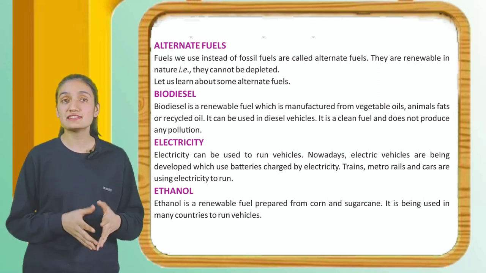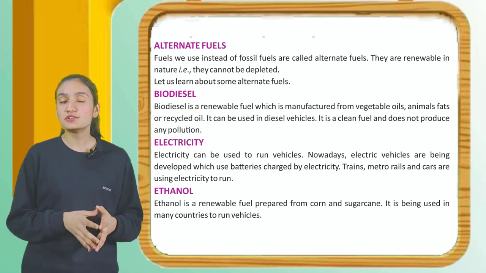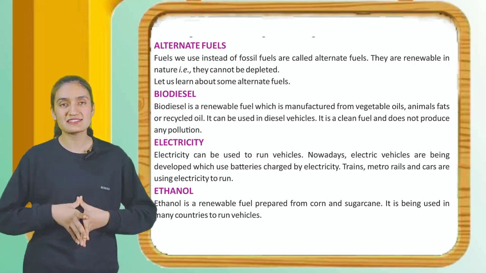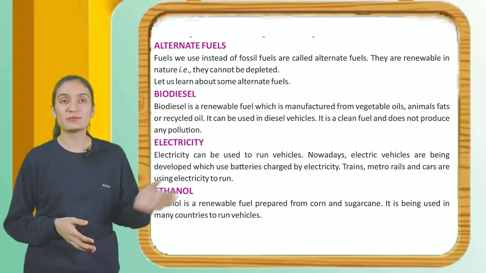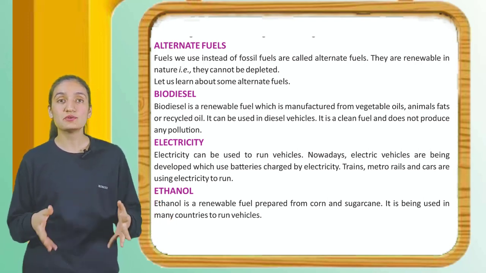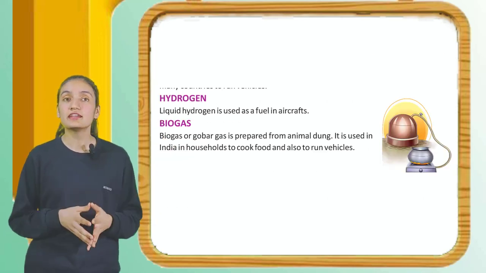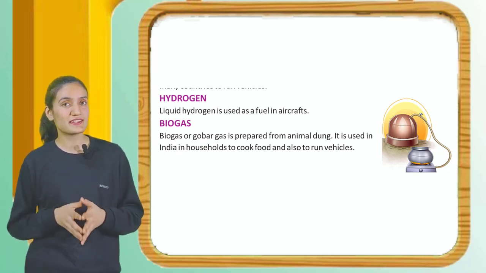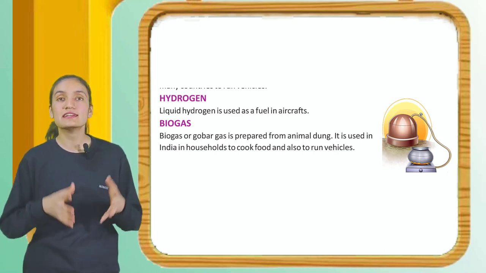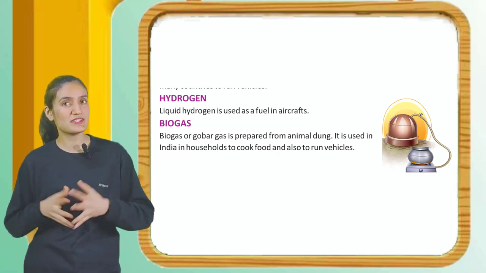Electricity. Electricity can be used to run vehicles. Nowadays, electric vehicles are being developed which use batteries charged by electricity. Trains, metro rails and cars are using electricity to run. Next is ethanol. Ethanol is a renewable fuel prepared from corn and sugarcane. It is being used in many countries to run vehicles. Next is hydrogen. Liquid hydrogen is used as a fuel in aircraft. Biogas. Biogas or gobar gas is prepared from animal dung. It is used in India in households to cook food and also to run vehicles.